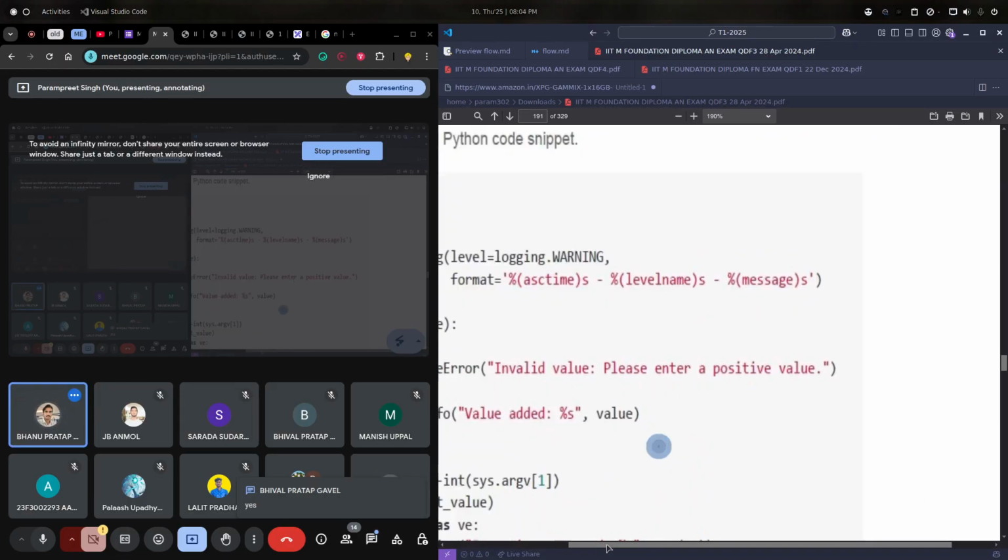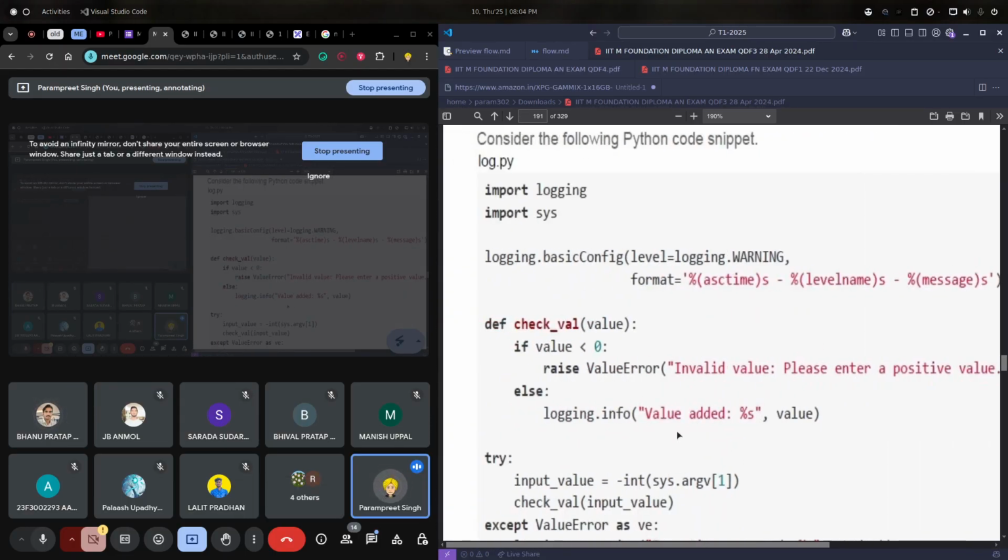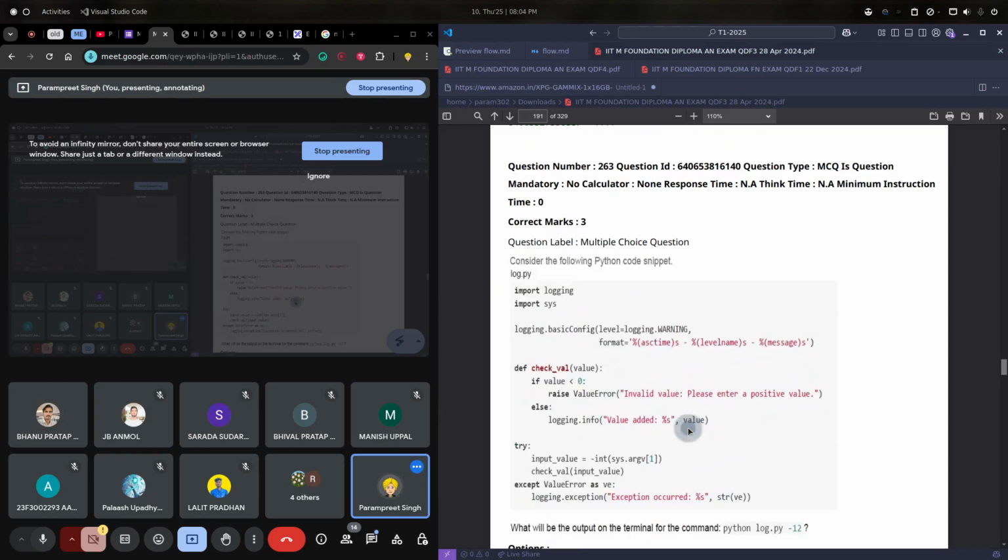Now the next one, logging. Anyone knows what we use logging for? What's the purpose of logging? It's a very crucial and important thing in programming whenever we create projects. Conceptually, logging is storing for access control.